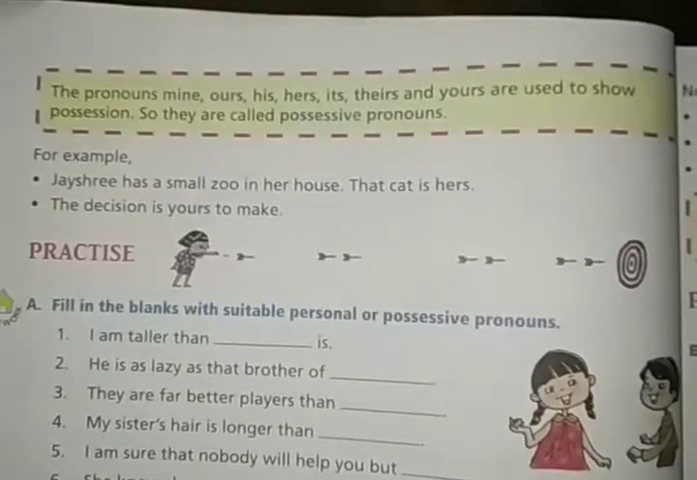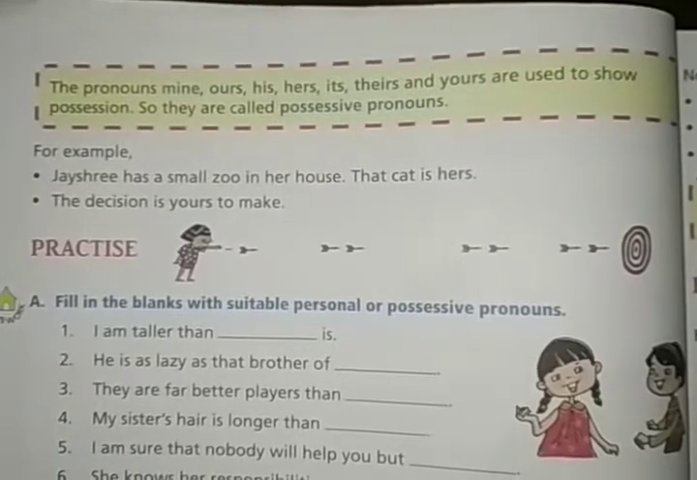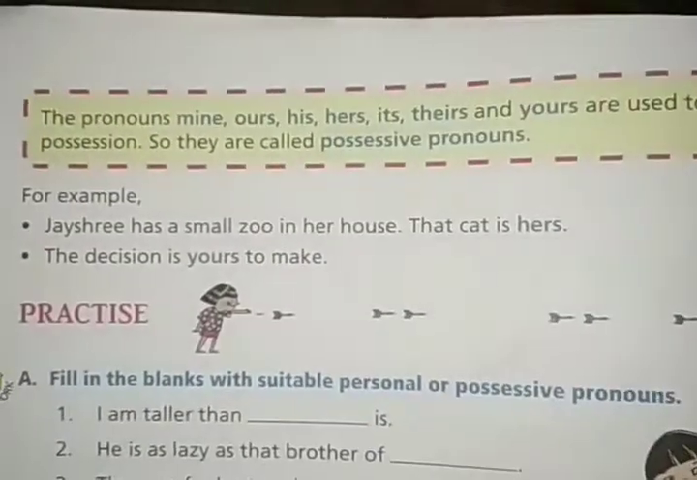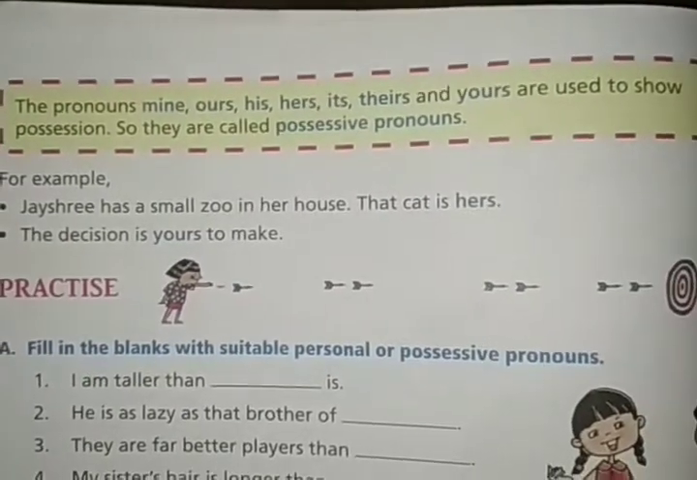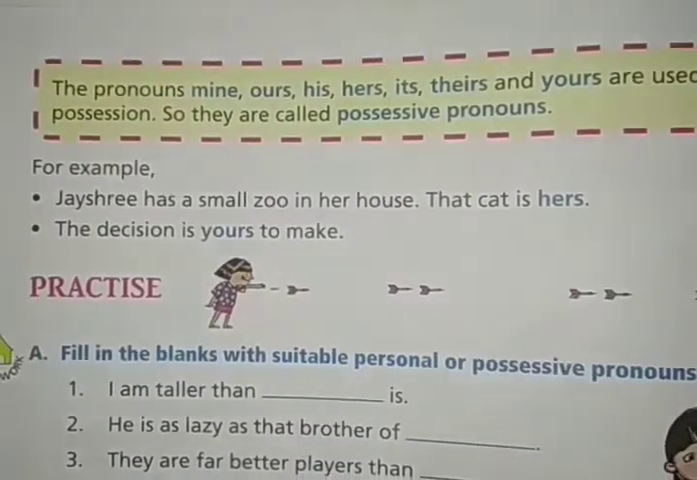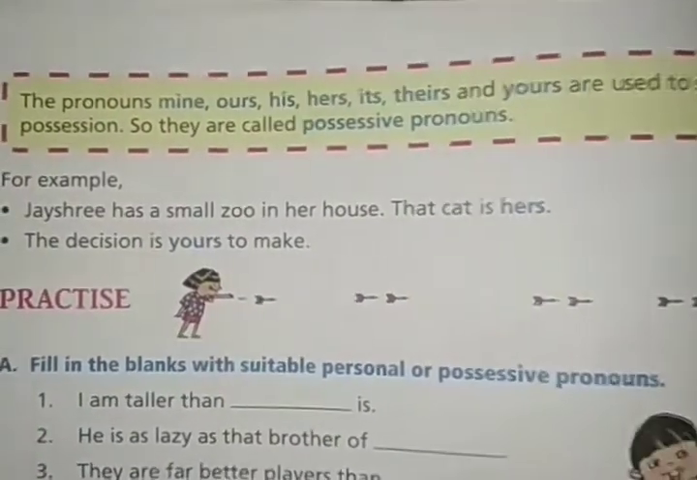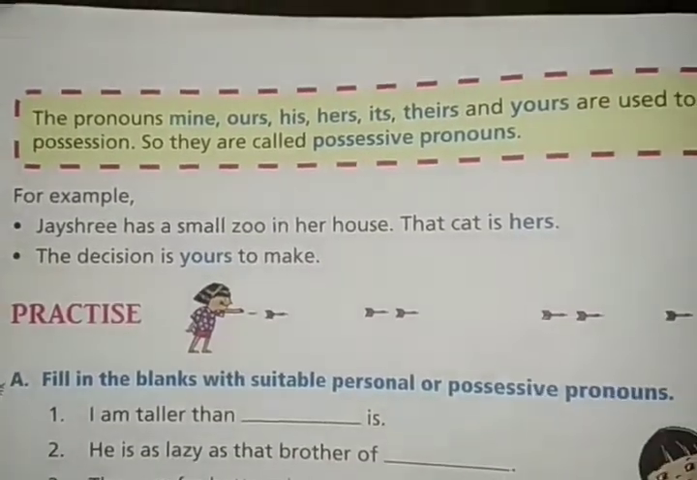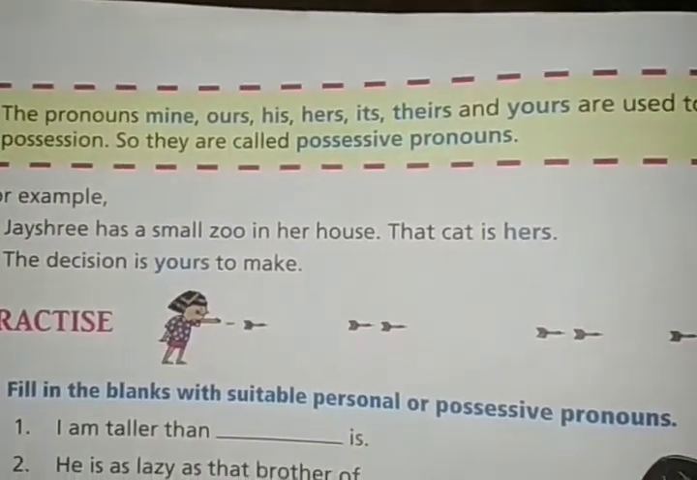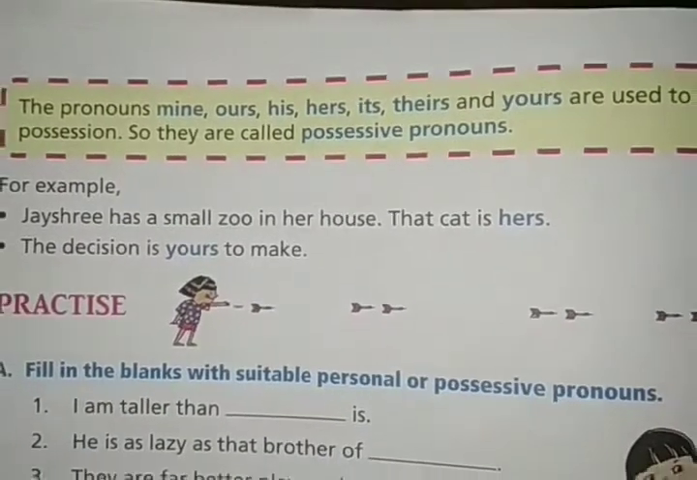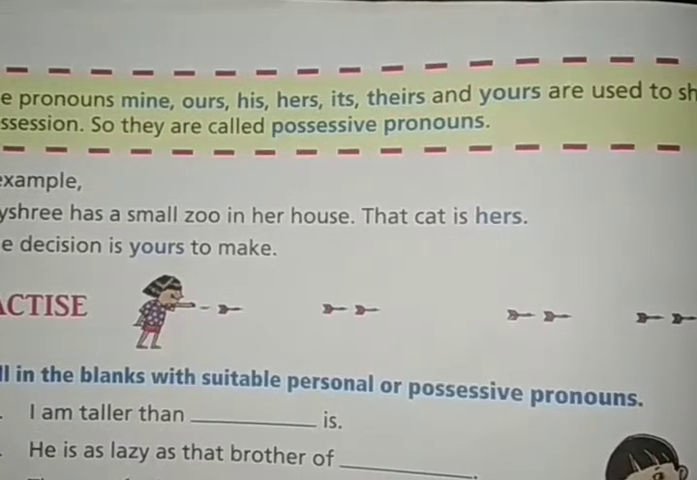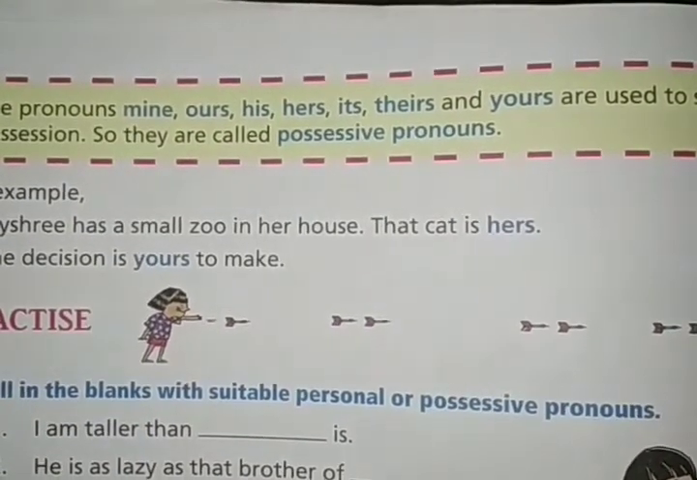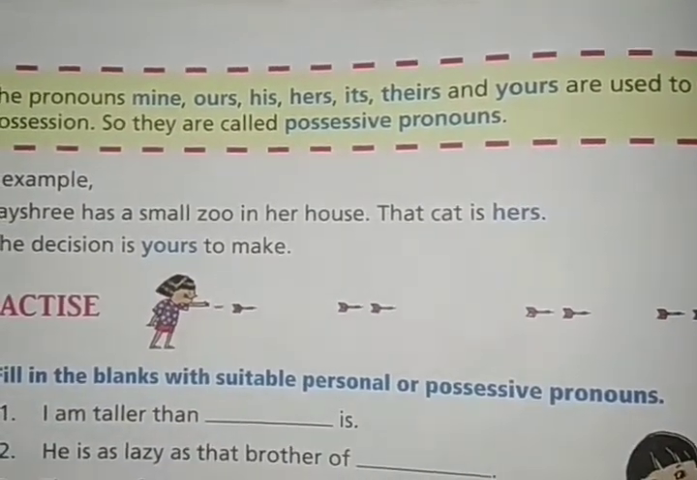Now we are going to discuss our second kind, that is possessive pronouns. The pronouns mine, ours, his, hers, its, theirs and yours are used to show possession. So they are called possessive pronouns. Now what is possession? Look at these words, mine, ours, his, hers. When do we use them? When we are talking about something which belongs to someone.